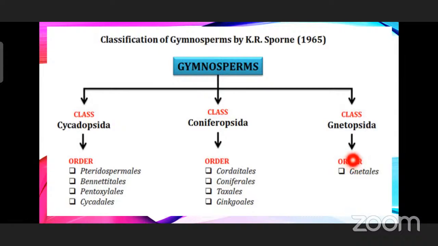So in this session you are going to learn about the Cycas plant, the Pinus plant, and general features, in order to get a clear understanding of these gymnosperms: what they are, how they bear the strobili, and how the strobili give gametes. These gametes on fertilization produce the next generation.